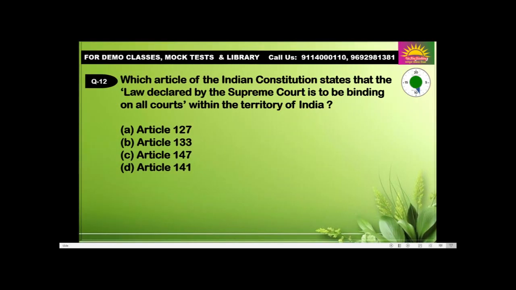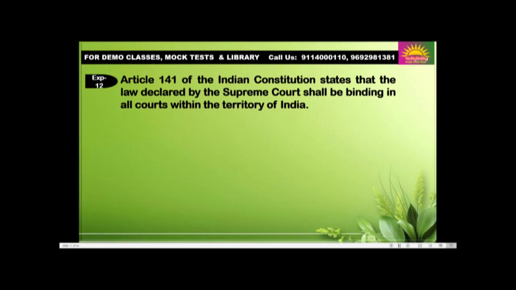Okay. Question number 12. Which article of the Indian Constitution states that the law declared by the Supreme Court is to be binding on courts within the territory of India? Article 127, 133, 147 or 144? So, D, 141. Article 141 of the Indian Constitution states that the law declared by the Supreme Court shall be binding in all courts within the territory of India.